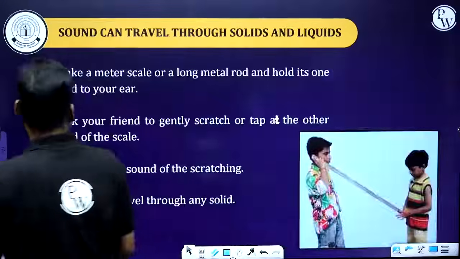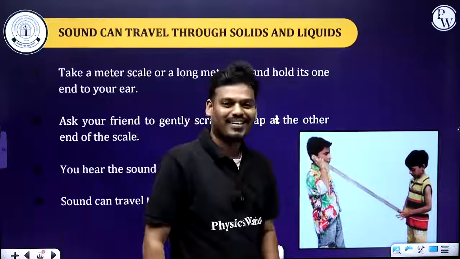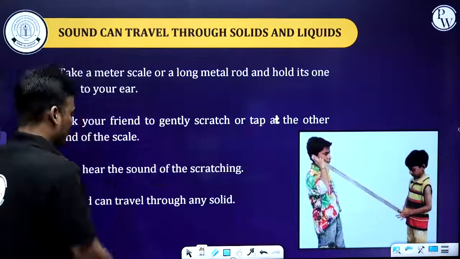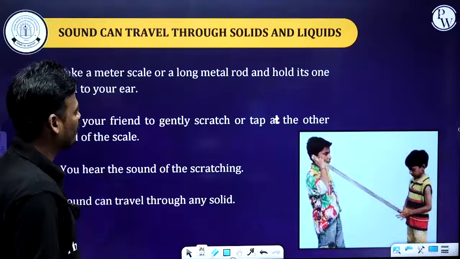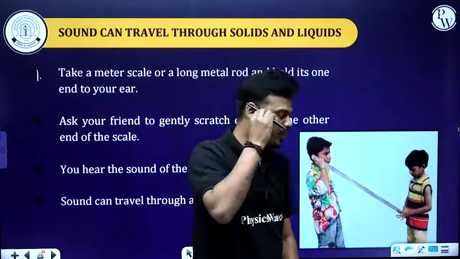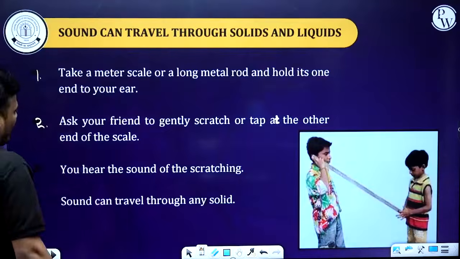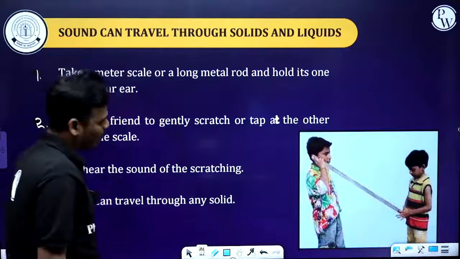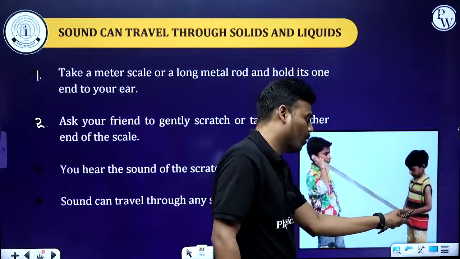Now let's see the next example, that is a pipe. Look at the diagram. Let's imagine you and your friend, and there is a metal, or else one solid. First step, take a meter scale or a long metal rod and hold one end to your ear like this, as you hold your mobile phone. You ask your friend to gently scratch or tap at the other end of the scale. You'll be holding one end near your ear and the other end will be held by your friend.